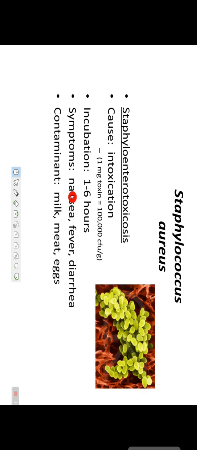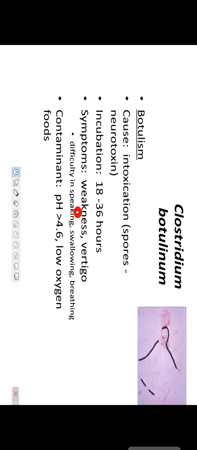Next is Staphylococcus aureus, which causes intoxication, incubation period 1 to 6 hours, symptoms nausea, fever, diarrhea. Another is Clostridium botulinum. They cause foodborne disease.